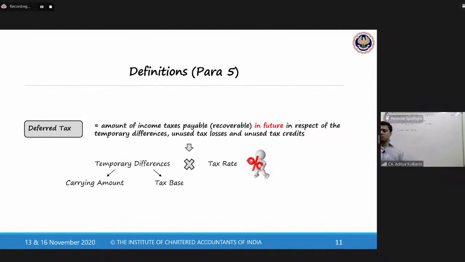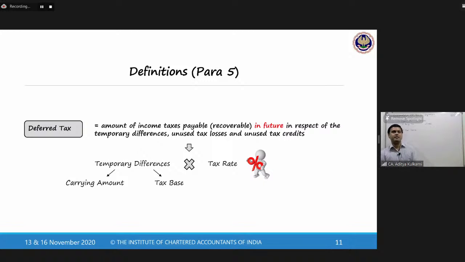Now we come to the pulse of this chapter, that is deferred tax. From now, the chapter actually starts to get technical. So let us jump into deferred tax.